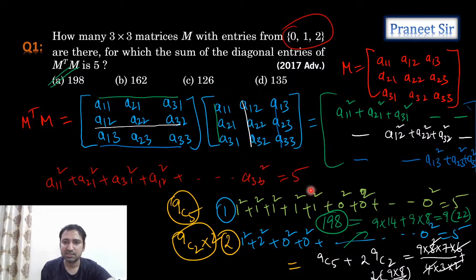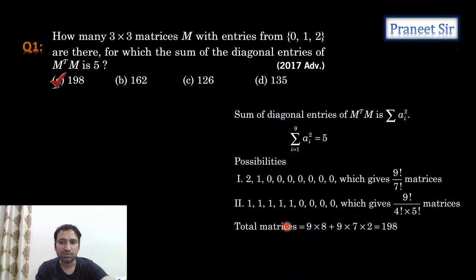And this, selecting 5 entries to make it 1: out of total 9 entries, we need to select 5 entries, 9C5 ways. Out of 9 entries, we need to select 2 entries, and in those 2 entries we can arrange also between 1 and 2. So total 9C5 plus 2 times 9C2. This is the answer. When we simplify this, we get 198. So 198 is the answer. Correct? So first option is the answer.